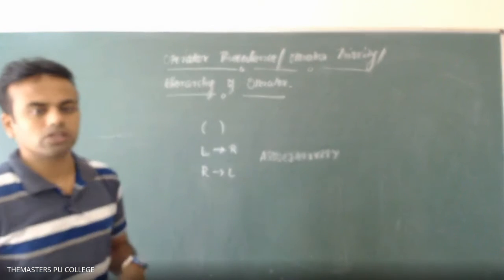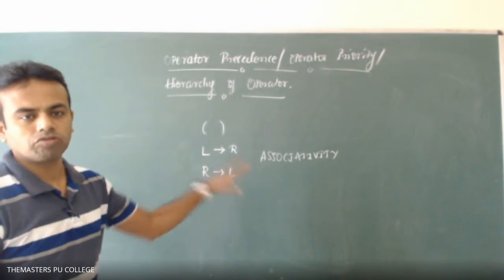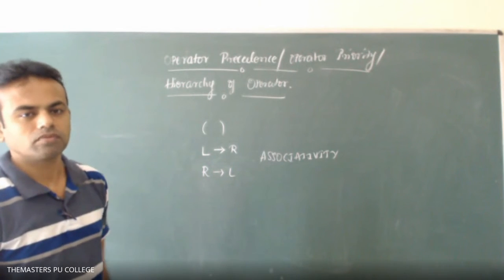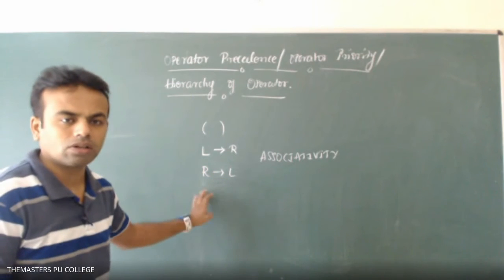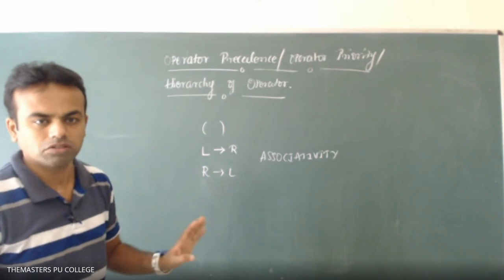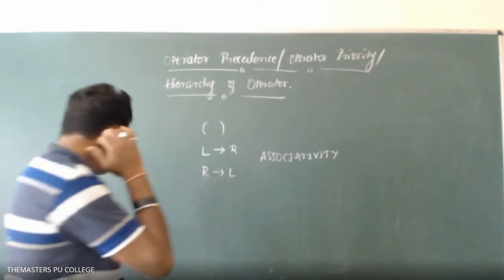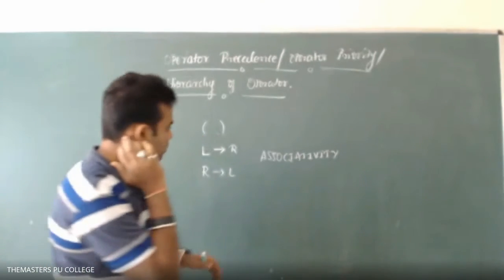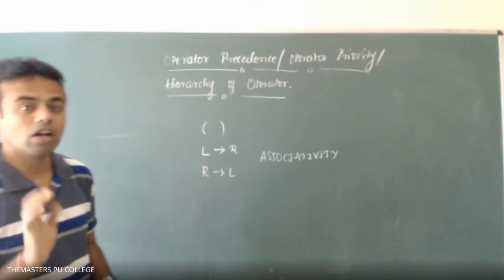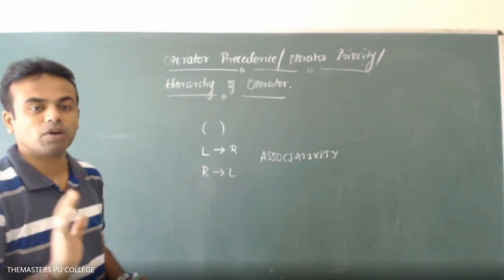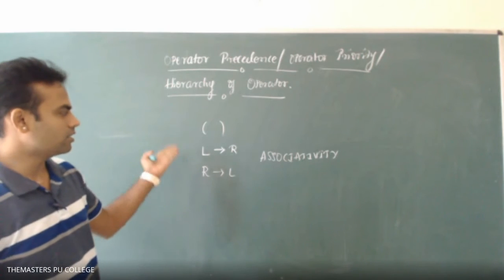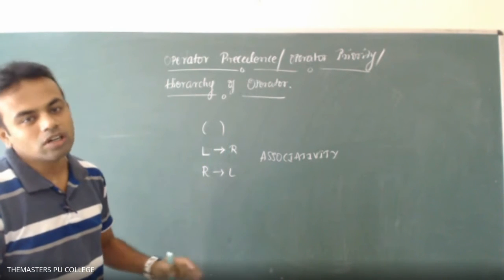Execution of the operators either in the direction of left to right or right to left. Okay, is that clear? So however it is convenient for you to understand right to left, you can write it that way, no problem. Okay? Execution of properties, known as associativity. Execution of the operators either in the direction of left to right or right to left.